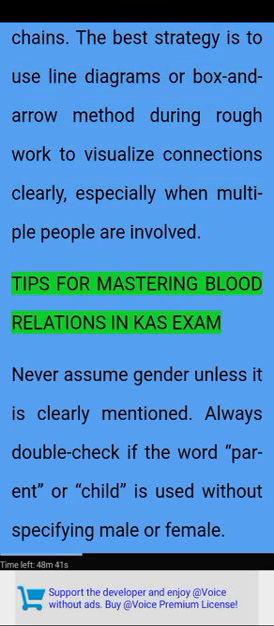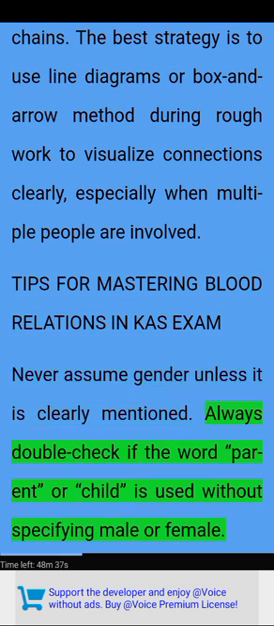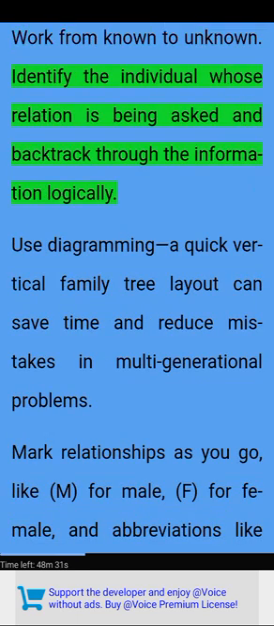Tips for mastering blood relations in CAS exam. Never assume gender unless it is clearly mentioned. Always double check if the word parent or child is used without specifying male or female. Work from known to unknown. Identify the individual whose relation is being asked and backtrack through the information logically.